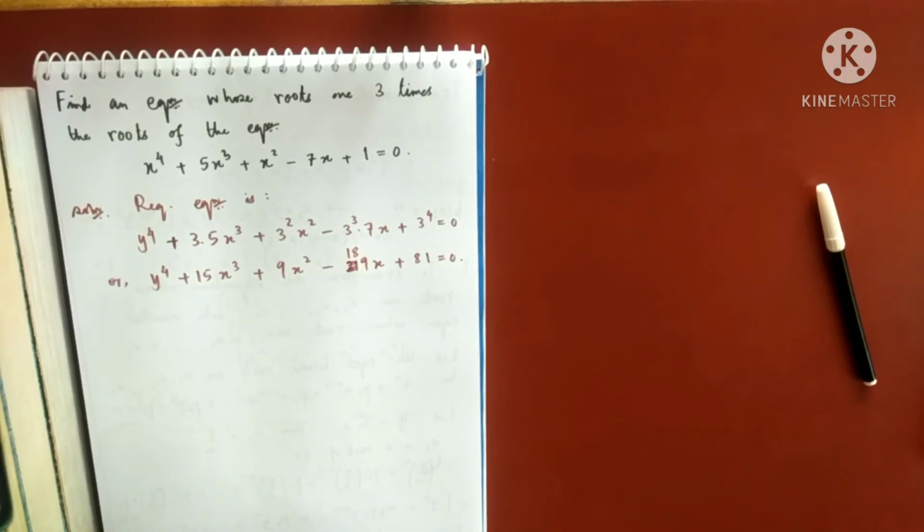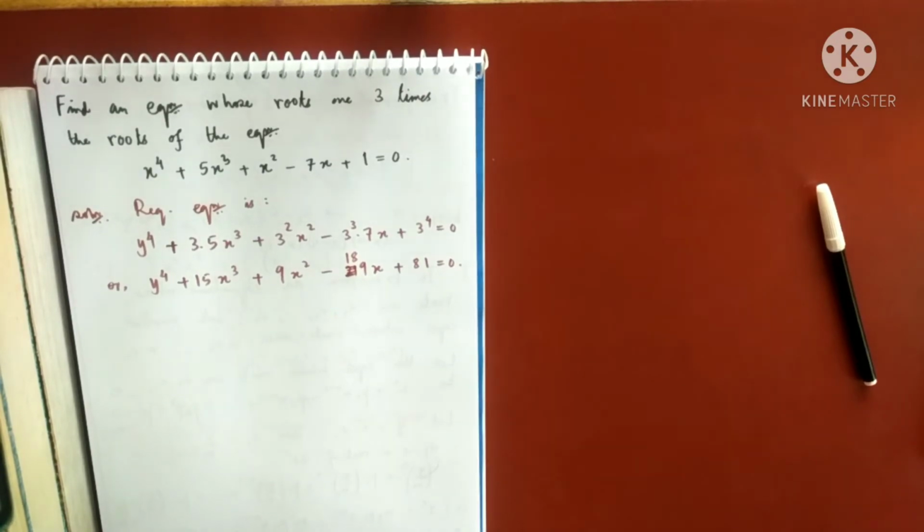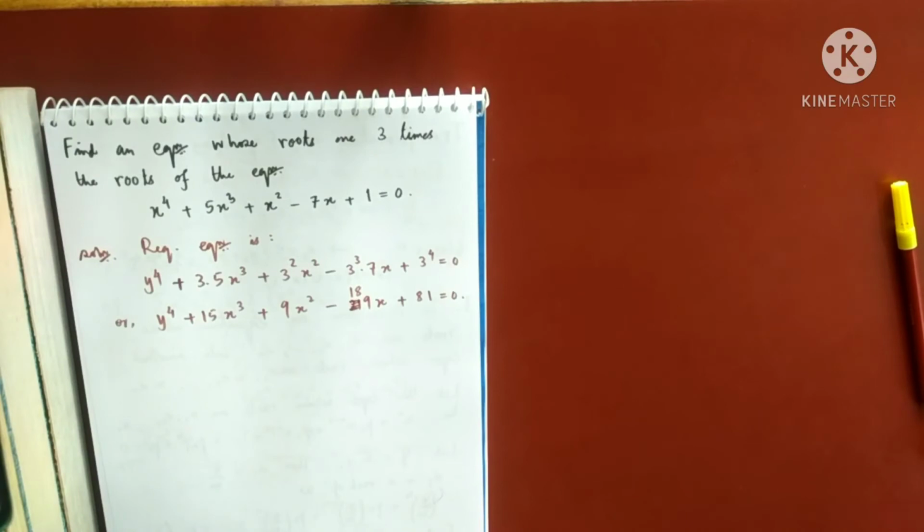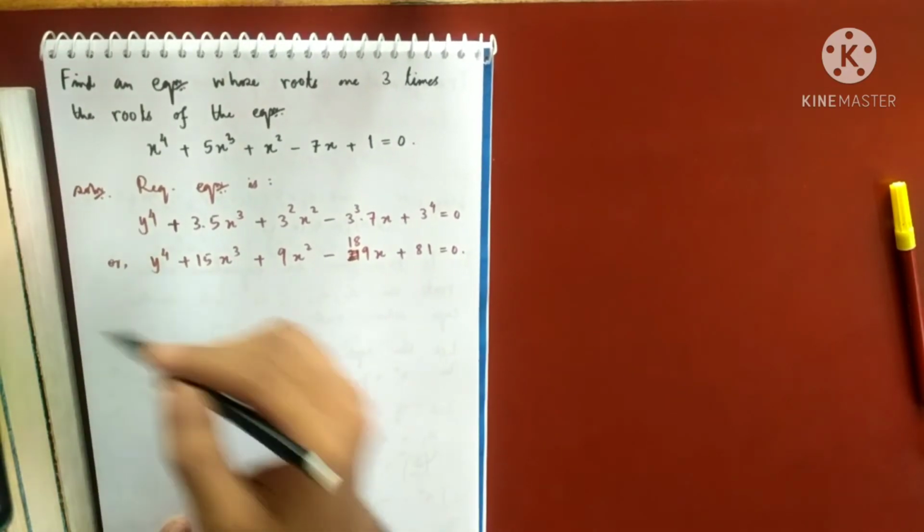So this is the transformed equation whose roots are 3 times the roots of this equation. Any confusion, any queries? Okay, so let me ask you another question then if you have no confusion here.